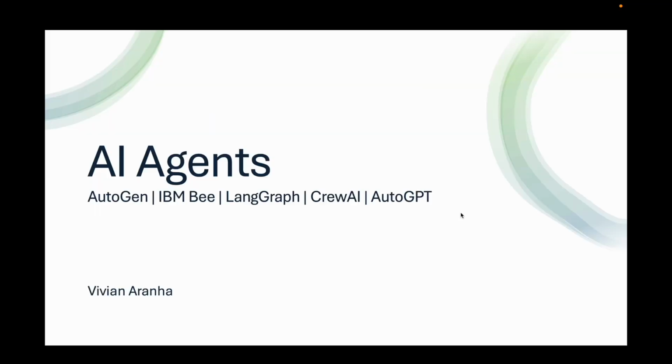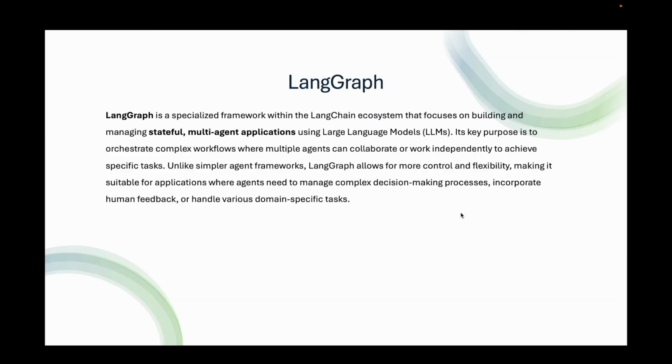The next agent framework that we're going to look at is LangGraph. Now, LangGraph is a specialized framework within the LangChain ecosystem that focuses on building and managing stateful multi-agent applications using large language models (LLMs).